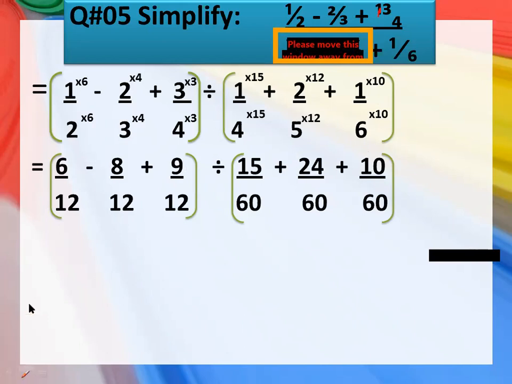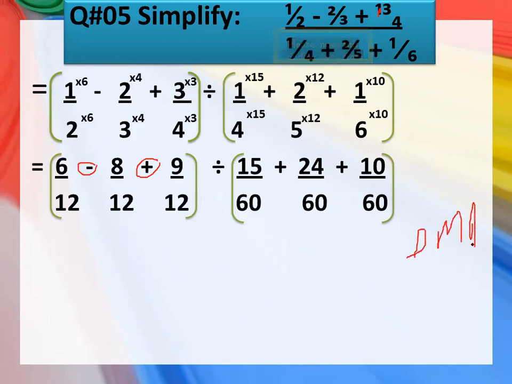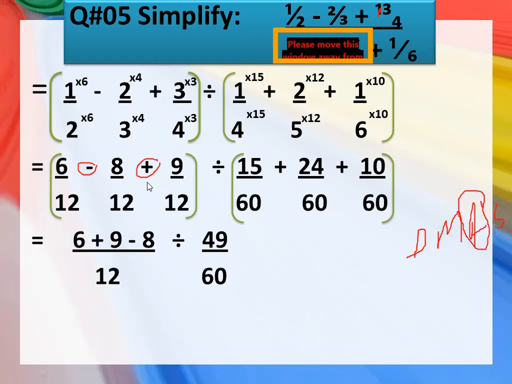What you have here? First of all, here you have the sign of subtraction and then you have addition here. Okay. Now, according to the DMAS rule, we are going to do addition first. Inside the bracket, if you have two operations, you will perform addition first. So you will arrange it. Please keep it in your mind that you have to arrange it like this. You will write 6 plus 9 and then minus 8 at the last, and simply you will add them together.